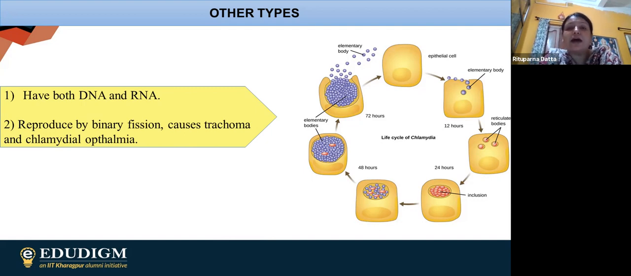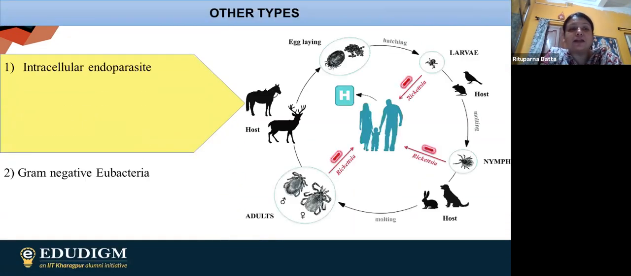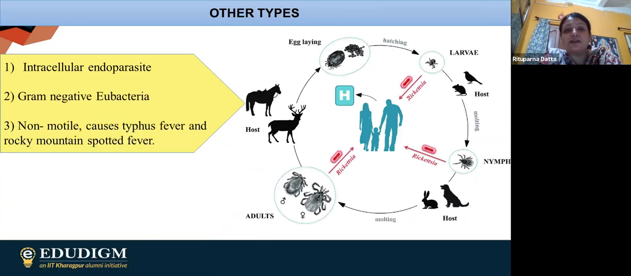Fine. Now, the special feature you should remember is that they have both DNA and RNA. This is the main thing. So after this, we are going to the next one, which is Rickettsia.